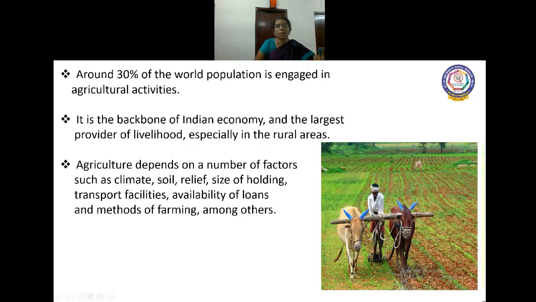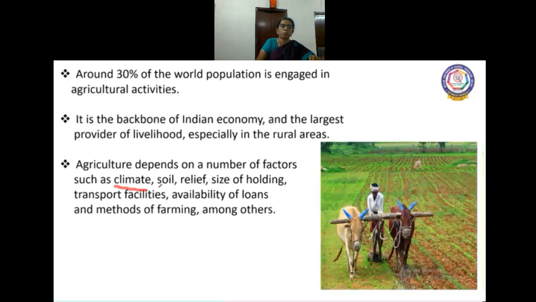And it depends on a number of factors like climate. What climate is suitable for agriculture? Hot and humid climate is suitable for good agricultural development. And it depends on the soil also. The soil should be fertile to produce crops.